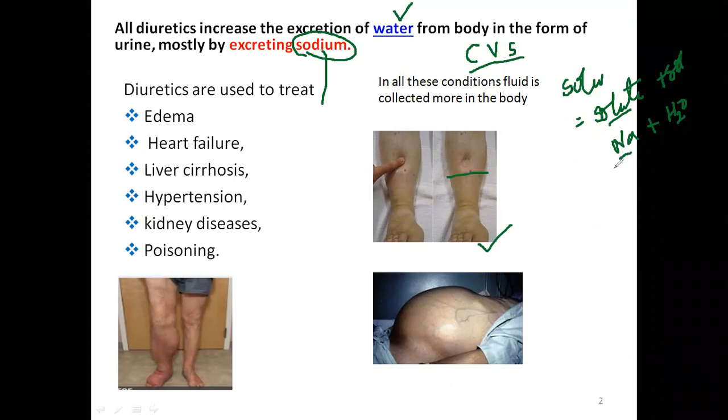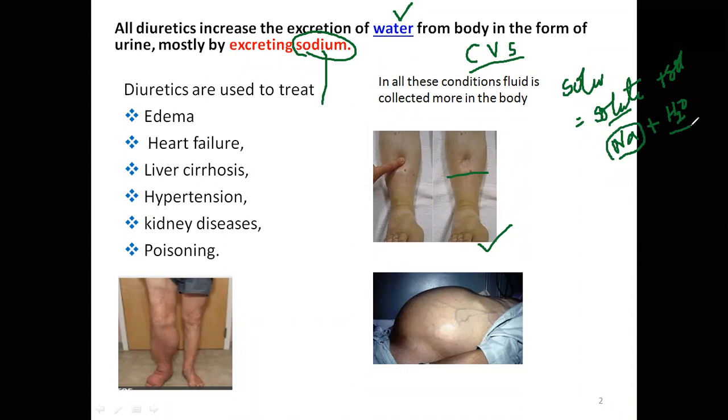Even in nature, the amount of sodium present in the ocean is more, so all the water moves towards the ocean. If you take more sodium in our body, water starts accumulating in our body, and you become obese.